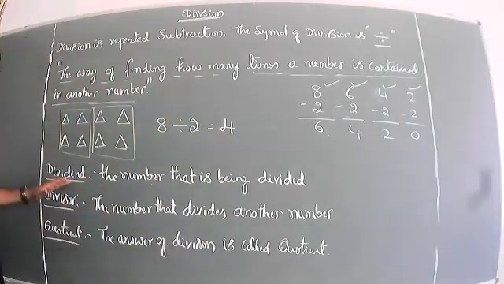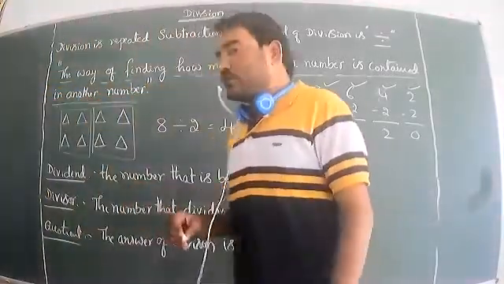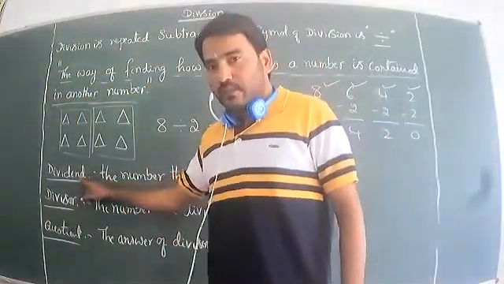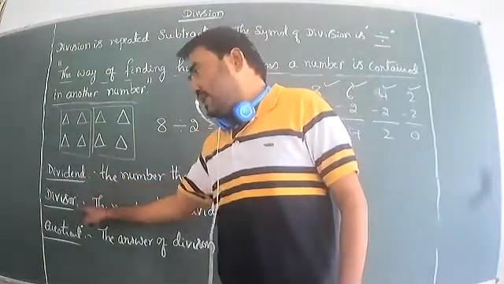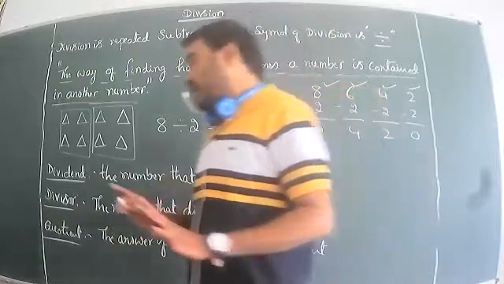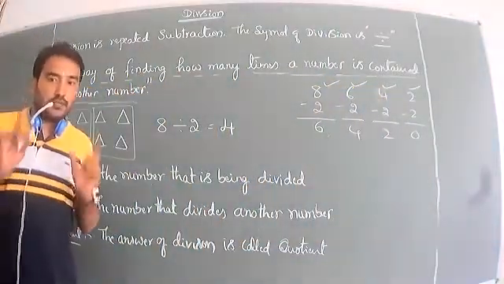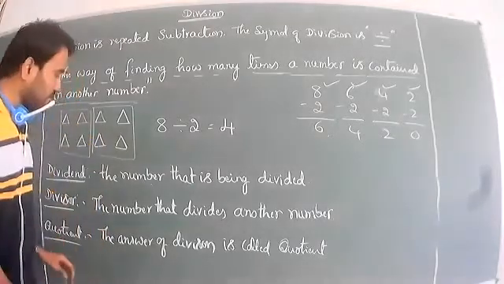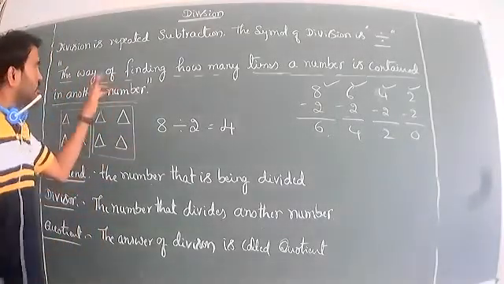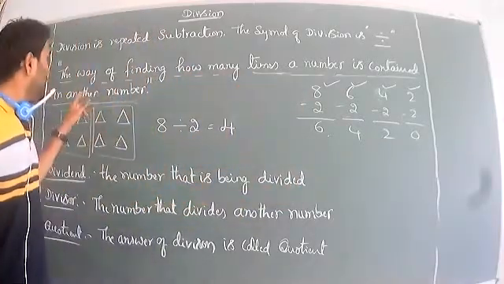Now some of the points we have to learn in division. First, dividend, then divisor, then quotient. These we have to write and understand first. What does divisor mean, what does dividend mean, what does quotient mean? I hope all of you understand. This is the way of finding how many times a number is contained in another number.